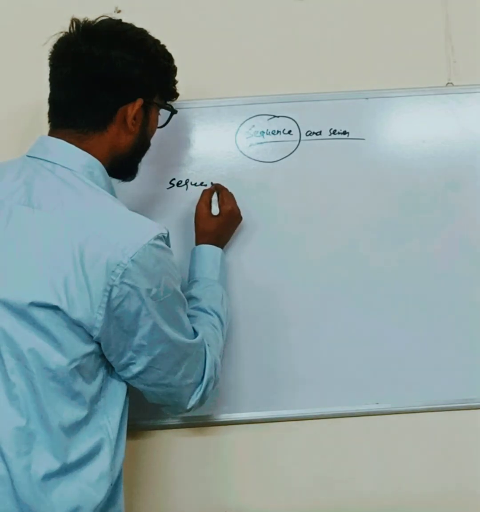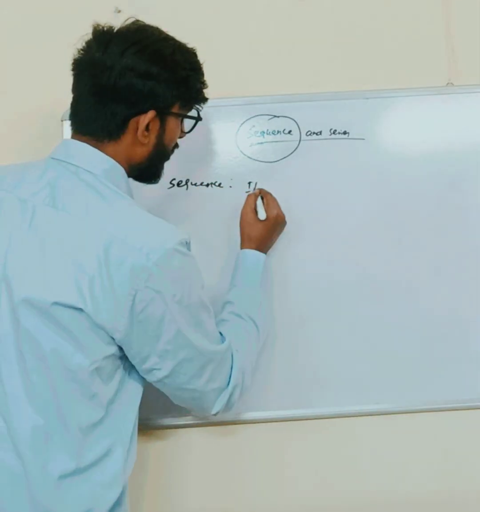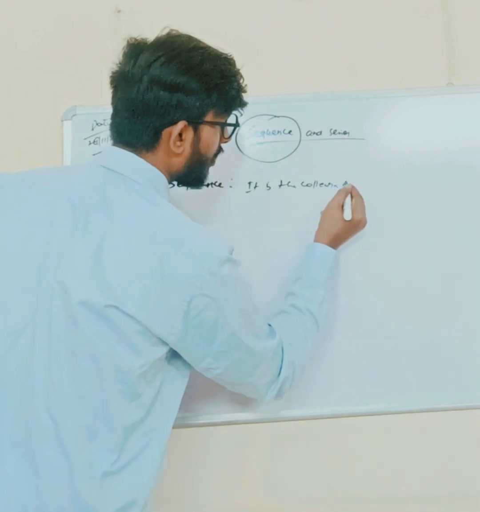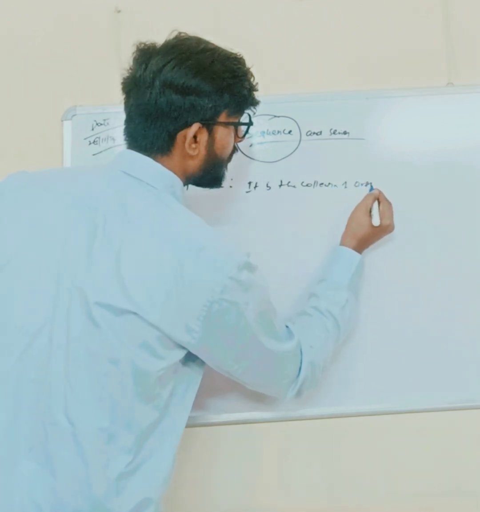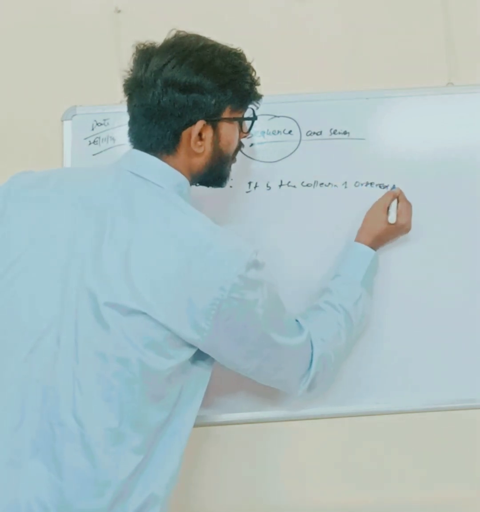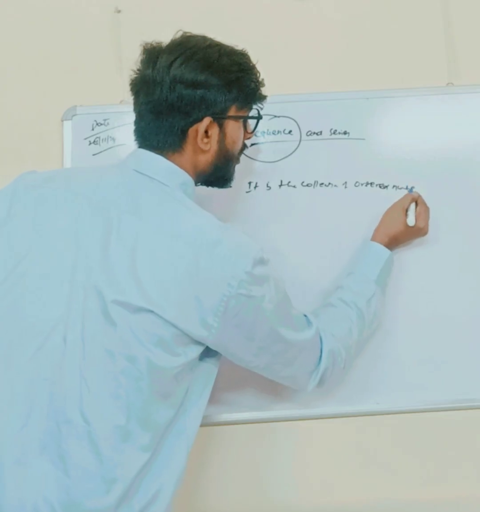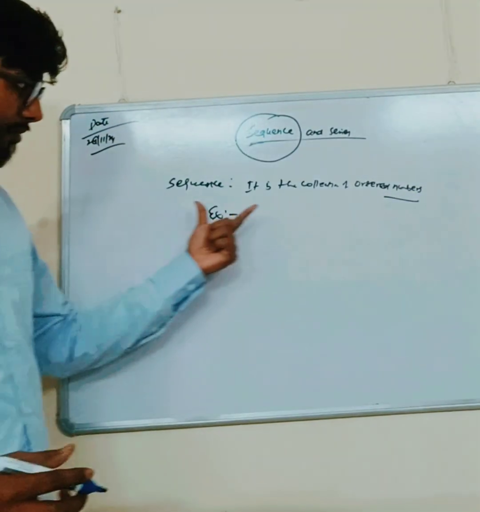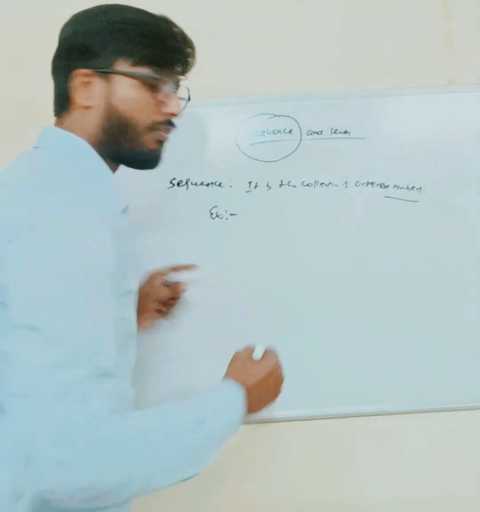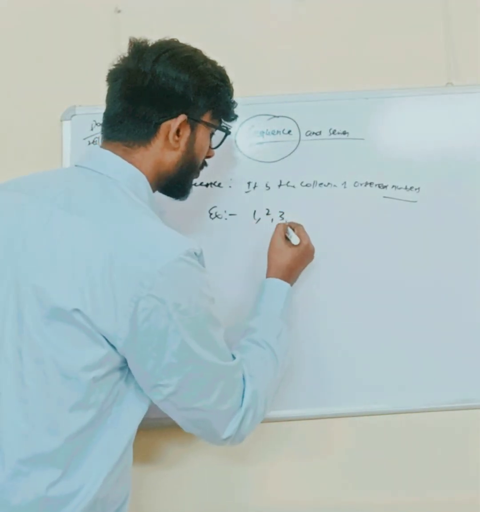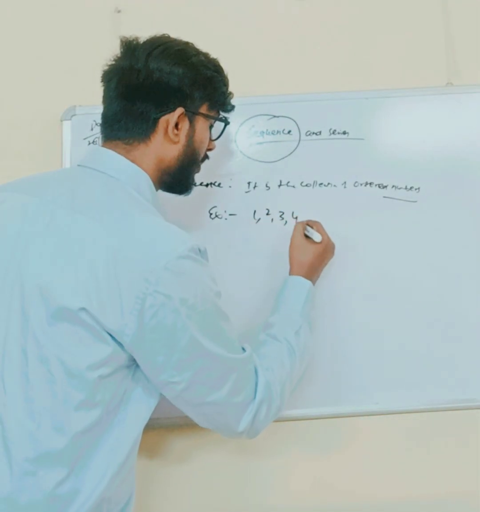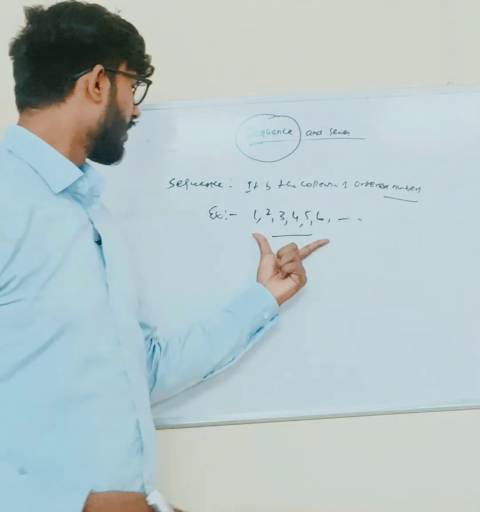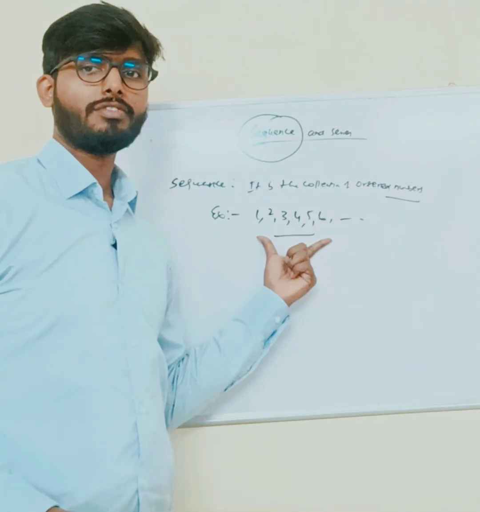A sequence is a collection of ordered numbers. For example, when we take the natural numbers 1, 2, 3, 4, 5 and 6, we can say that this is a sequence and it follows a specific pattern.